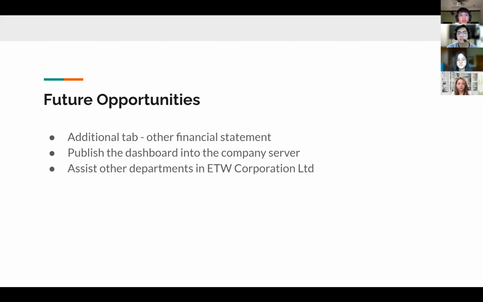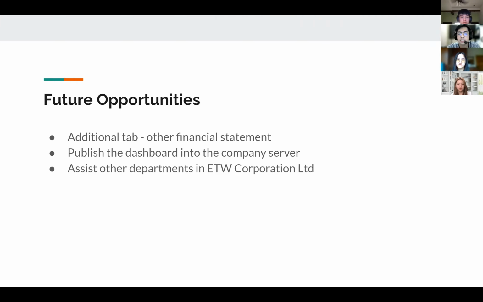There are three future opportunities that we have. First, to have a more centralized finance system. An additional tab for the financial statements might be needed apart from the three tabs which are already created. For example, a balance sheet could be added in the dashboard for a more centralized finance system. Next, this dashboard is only available through offline access. Thus, publishing the dashboard onto the company server would be recommended for easier access. Putting this dashboard on an online server will also mean that higher management could access it easily.